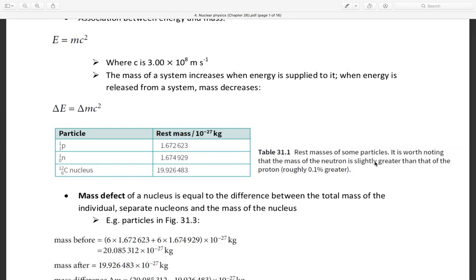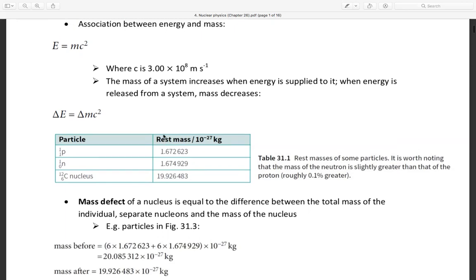This is figure 31. The rest masses of some particles are worth noting: the mass of the neutron is greater than that of the proton, roughly 1.1% greater. Now, mass defect. The mass defect of a nucleus equals the difference between the total mass of the individual separate nucleons and the mass of the nucleus. An example is in 31.3.